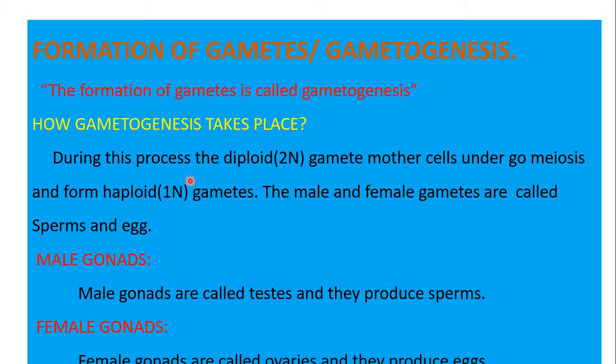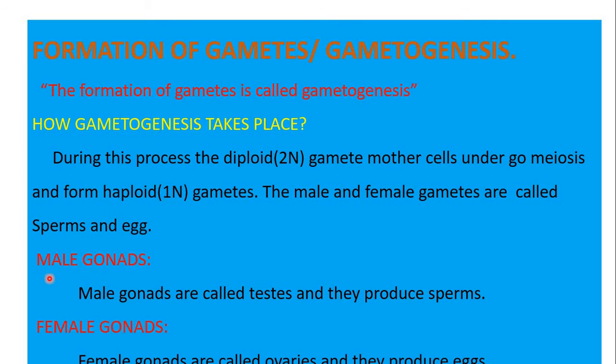During the process, the diploid or 2N gamete mother cells undergo meiosis and form haploid or 1N gametes. The male and female gametes are called sperms and eggs. Male gametes are called sperms and female gametes are called eggs.